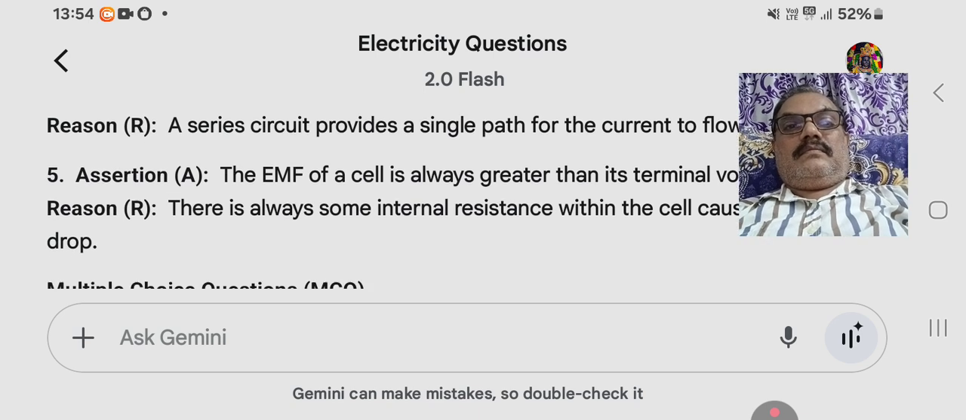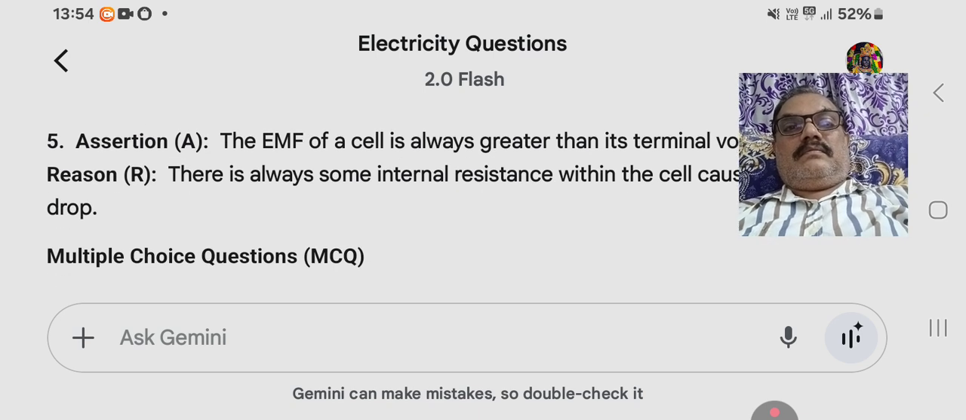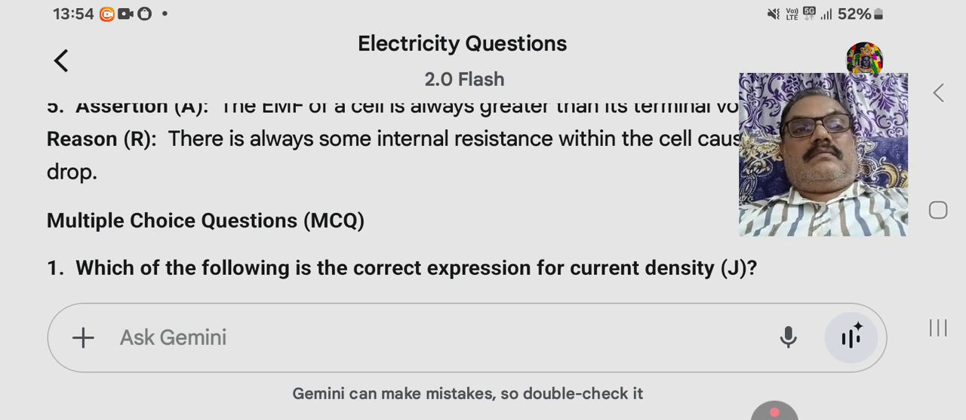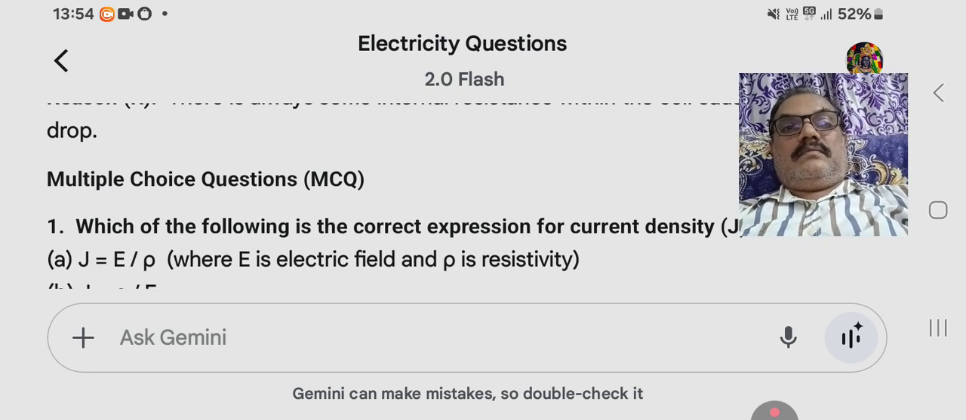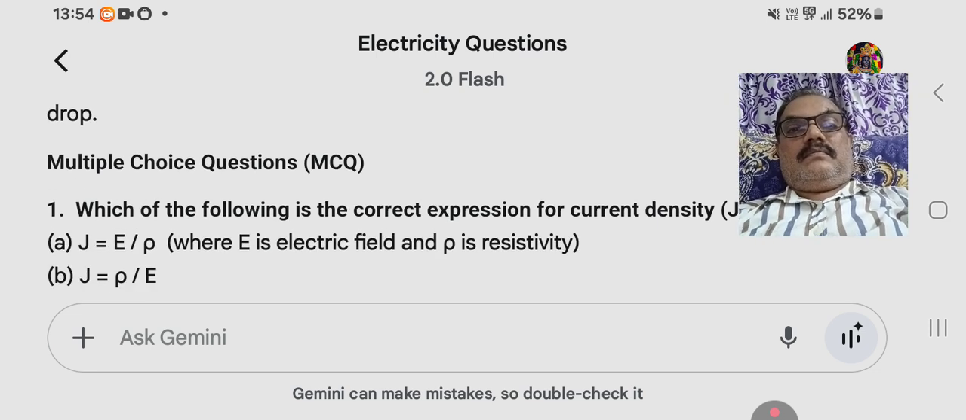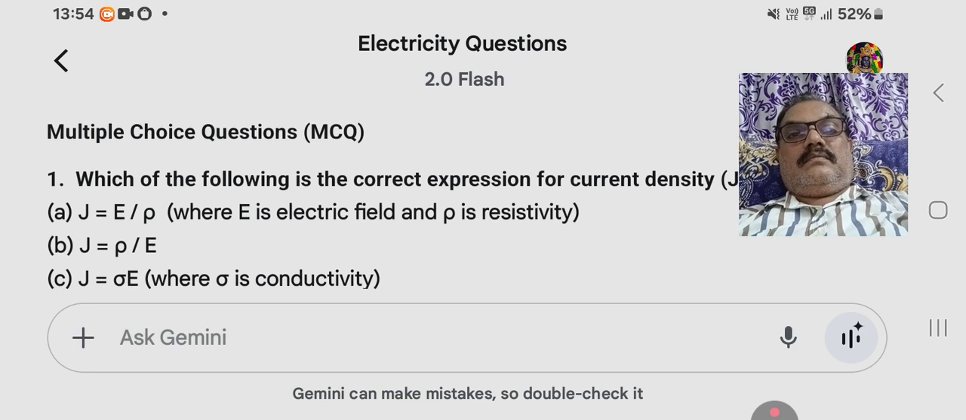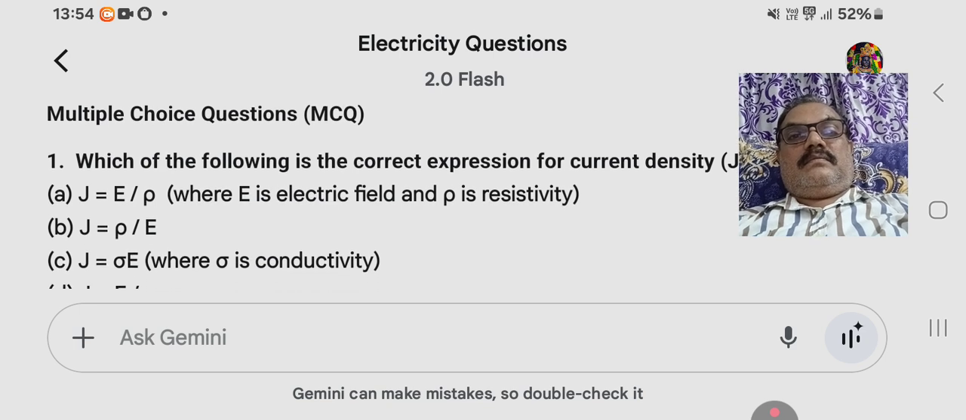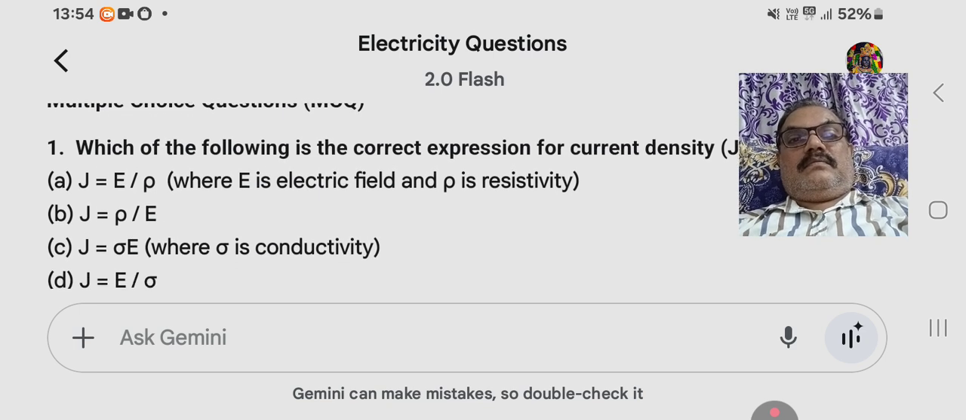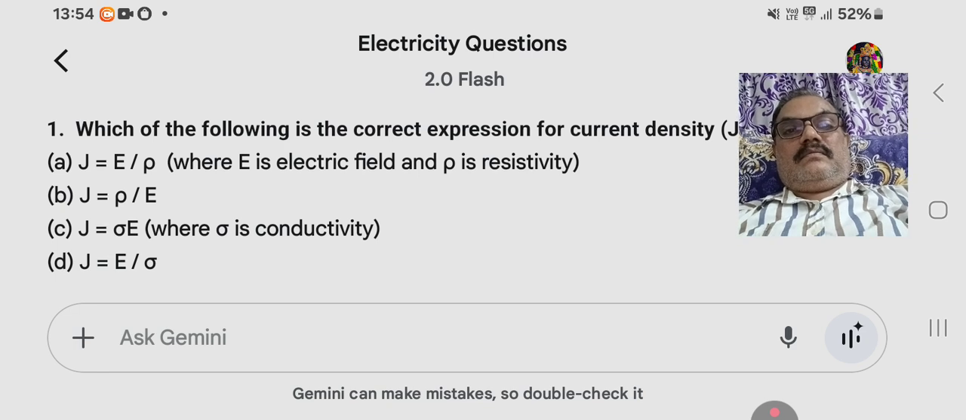Multiple choice questions. MCQ 1. Which of the following is the correct expression for current density? A. J equals E by rho, where E is electric field and rho is resistivity. B. J equals rho by E. C. J equals sigma E, where sigma is conductivity. D. J equals E by sigma.